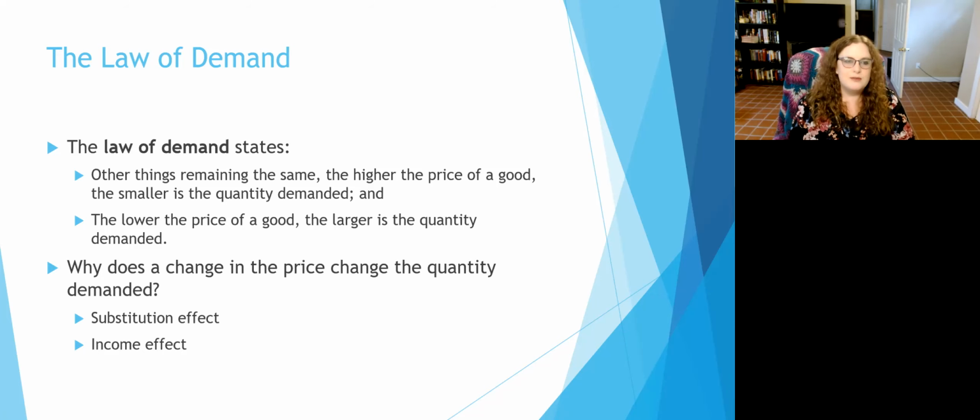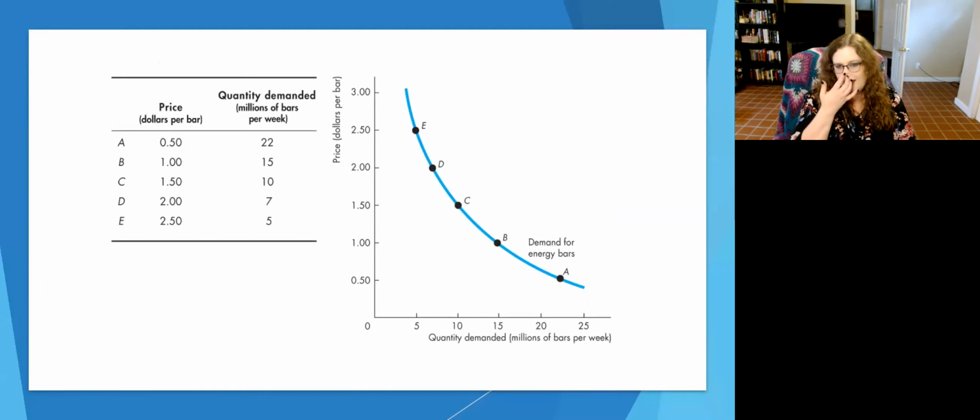Okay, so we have these law of demands of how things change. I kept some examples in the slides in case you want to go back to them. I'm probably going to end up drawing out a lot of these along the way so we can talk about how they're built, but I wanted you to have something to reference besides just my terrible handwriting. But what we'll see here is notice that we have points A, B, C, D, and E.